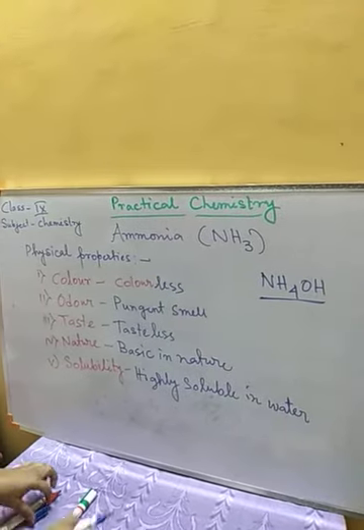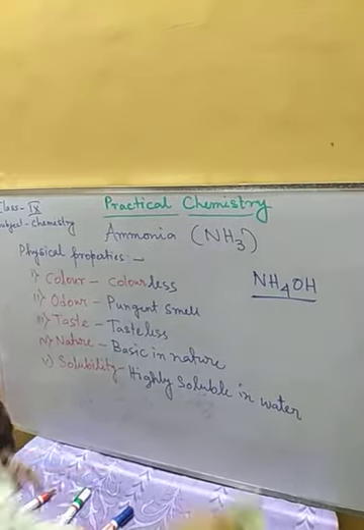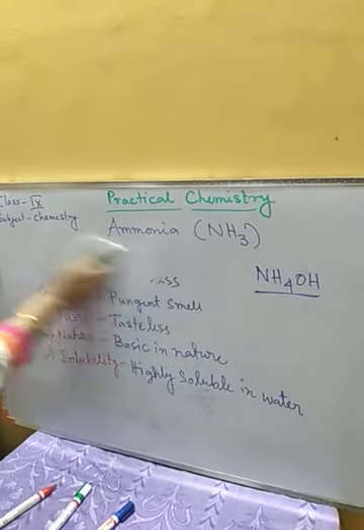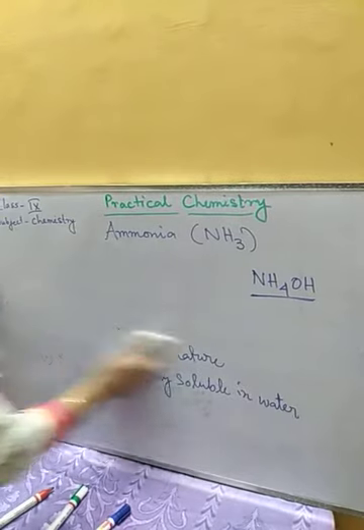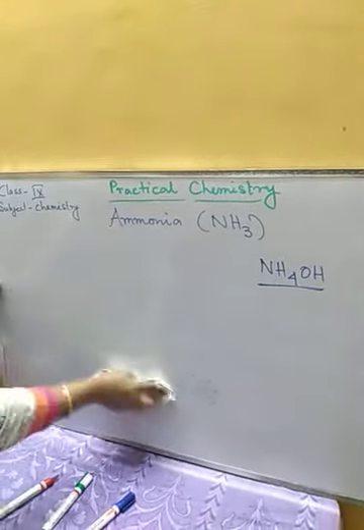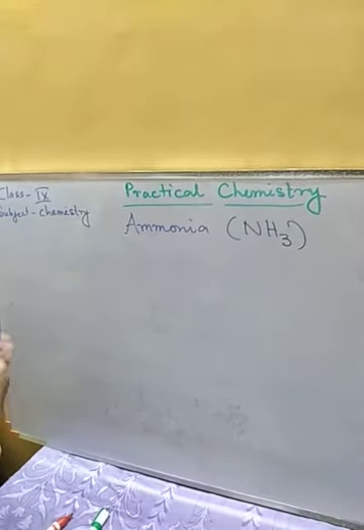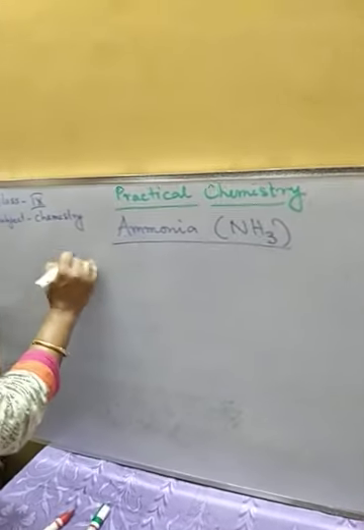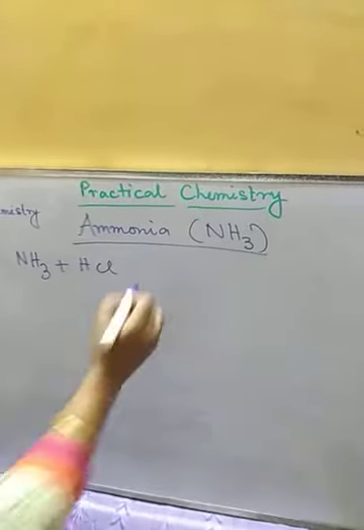Now there are a few reactions of ammonia which we are going to discuss today. The first reaction is the reaction between ammonia and hydrogen chloride, both in gaseous form.